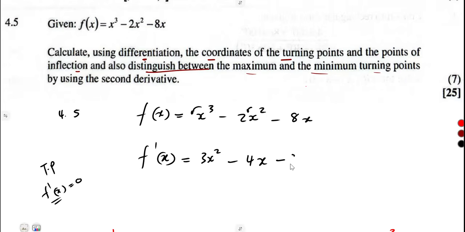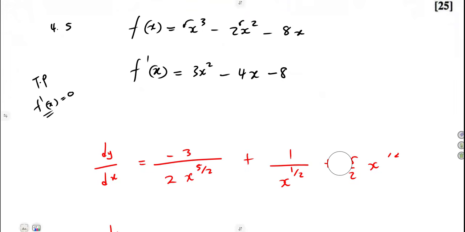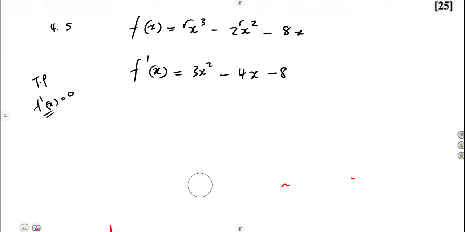So this is our first derivative, which at the turning point must be equal to 0. So what does this tell us? It means we are going to form an equation: 3x squared minus 4x minus 8 must be equal to 0. That's a quadratic equation.